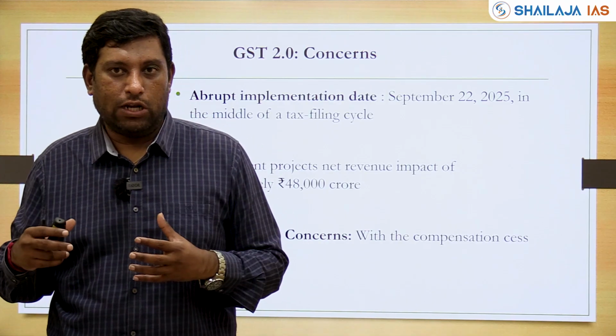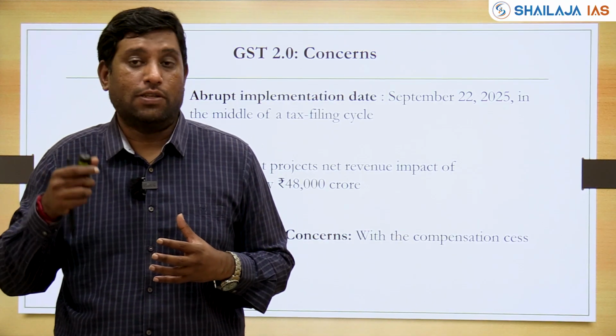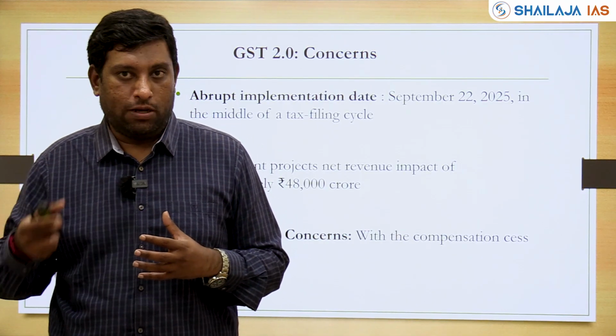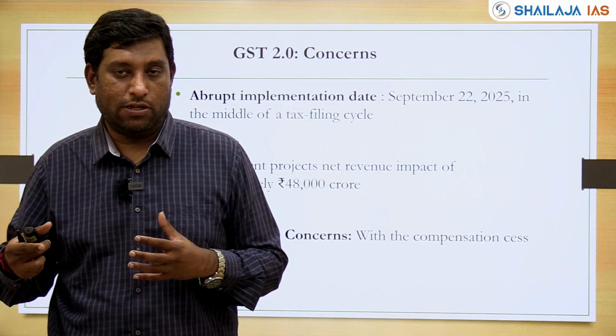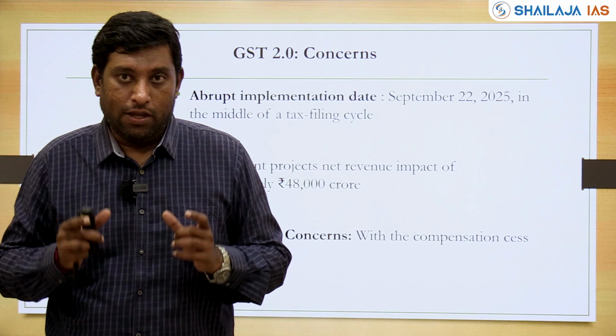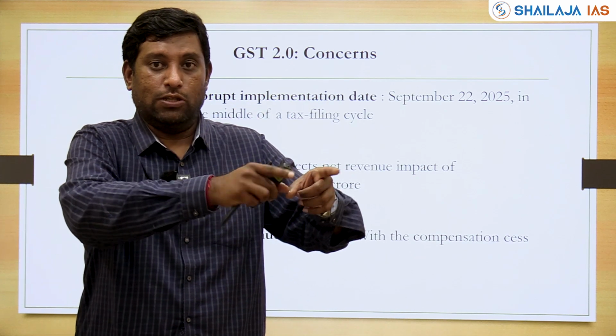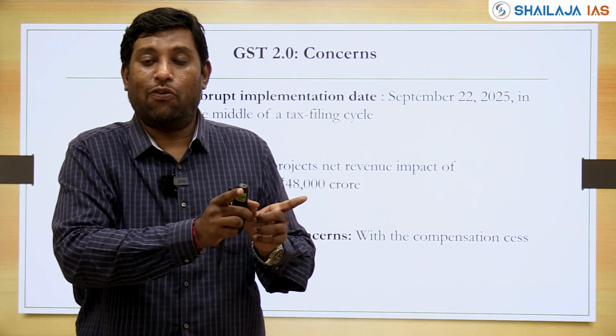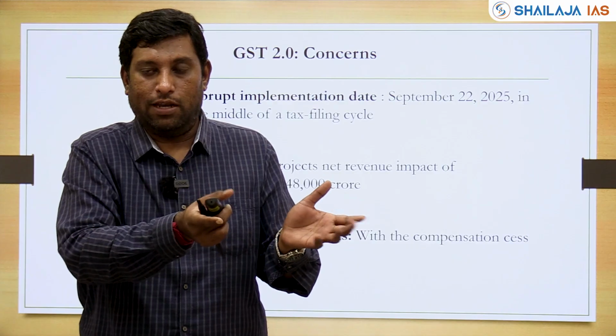So earlier, if a state government wanted to increase the rate of your sales tax, it could do it by passing a money bill in its state legislature. But if the state government wants to do it now, it cannot do it all by itself. It has to put forward a proposal in the GST council. GST council has to pass it with a three-fourths majority. It's a tedious process, right?